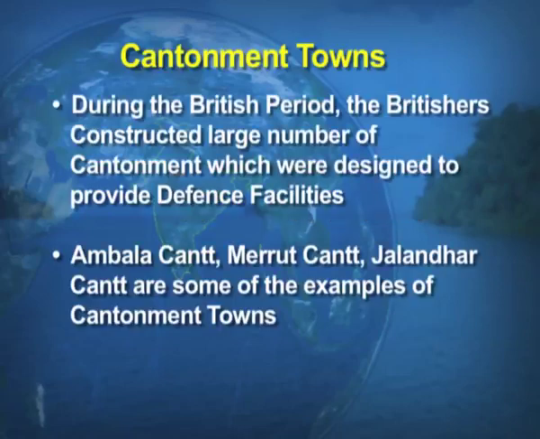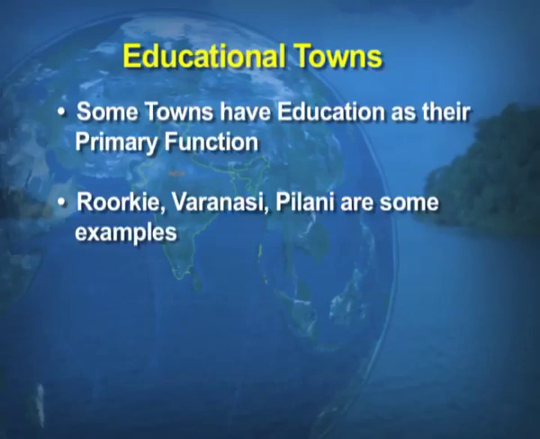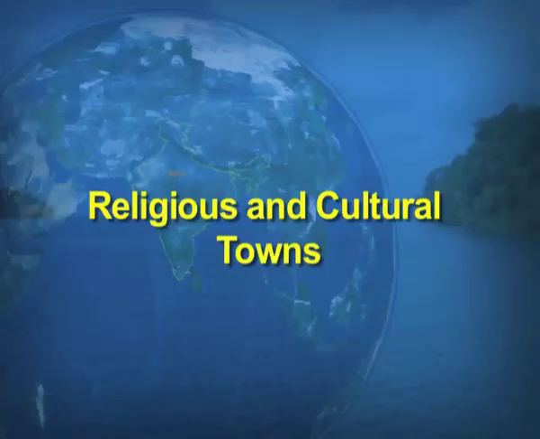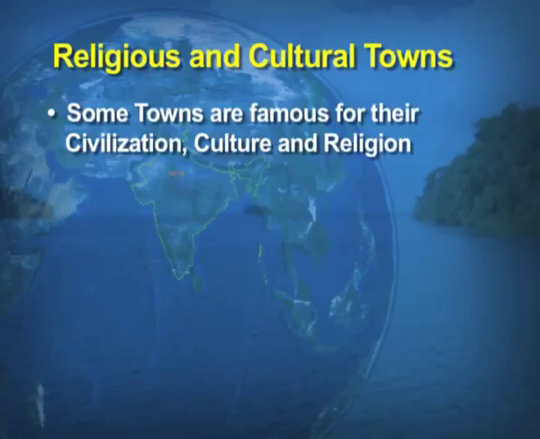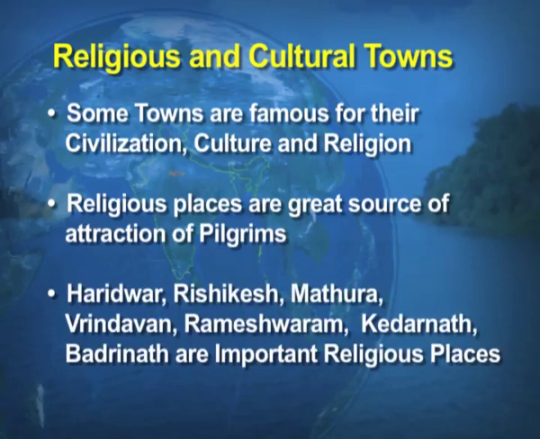Cantonment towns, the towns which are basically known for defense facilities, for example, Meerut Cantt, Ambala Cantt. Educational towns, the towns which provide educational facilities to students, for example, Varanasi, Roorkee, etc. Religious and cultural towns, the towns which are famous for their civilization, culture and religion, and they attract tourists, for example, Haridwar, Rishikesh.